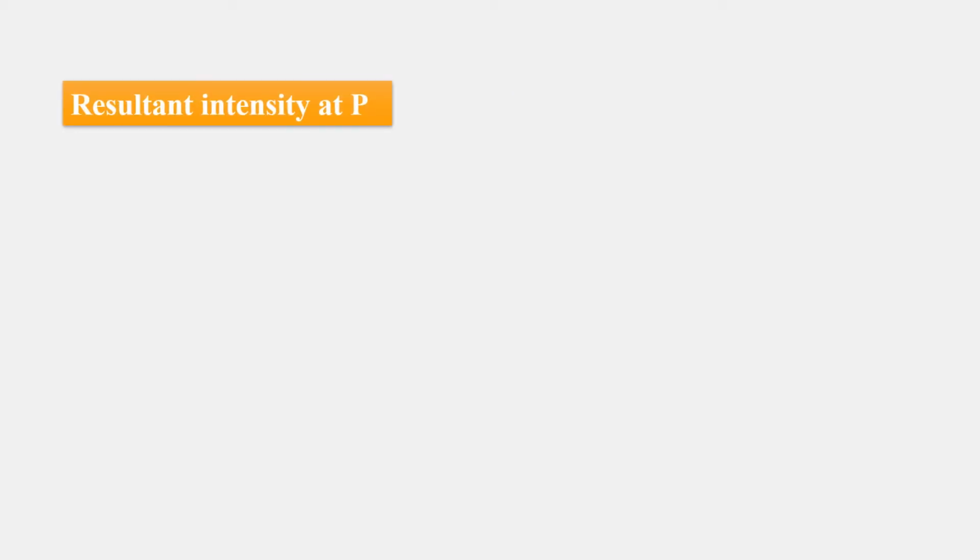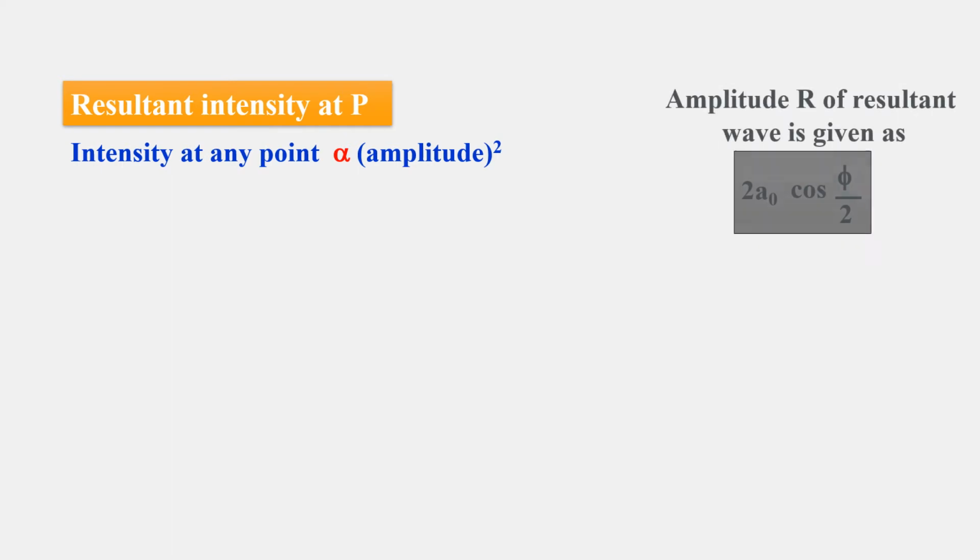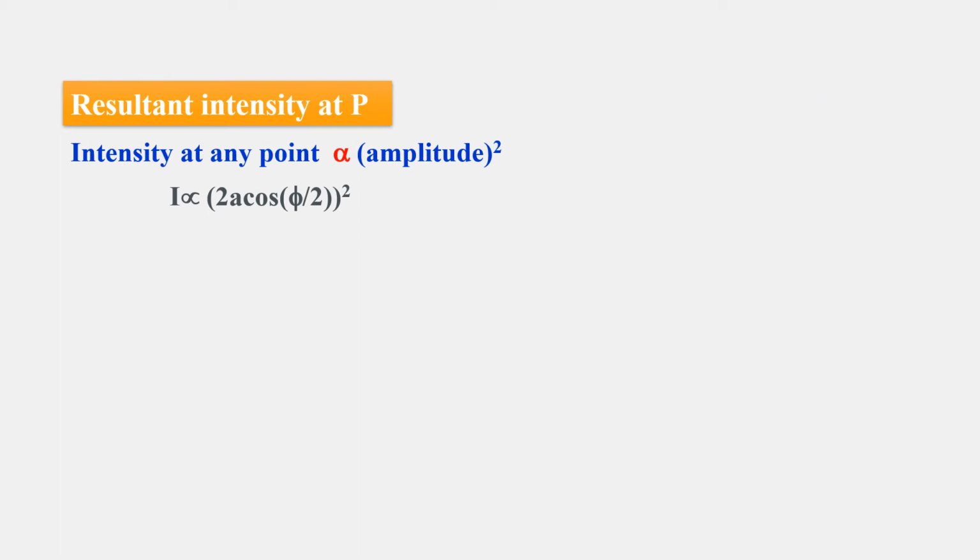Resultant intensity at P. Intensity at any point is directly proportional to the square of the amplitude. The amplitude R of the resultant wave is given by 2a₀ cos(φ/2). So I is proportional to (2a cos(φ/2))², that is, I_R = 4a² cos²(φ/2), by taking a².